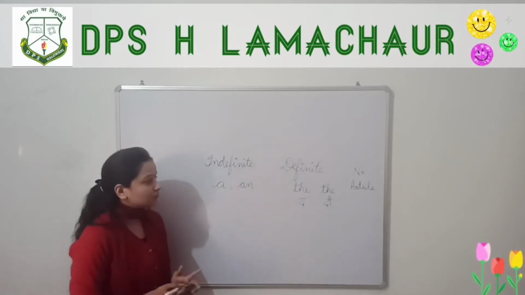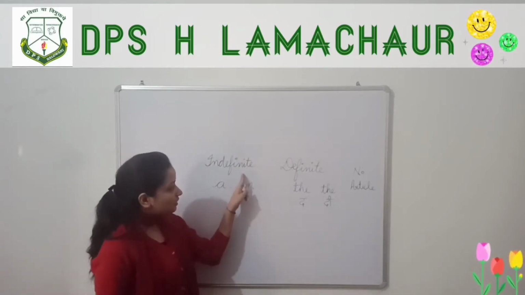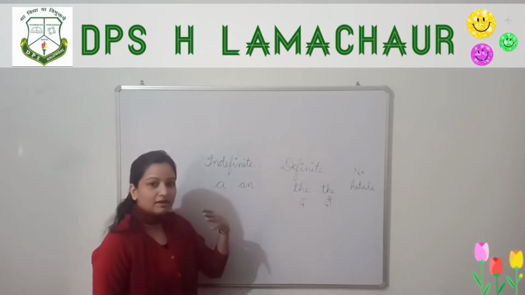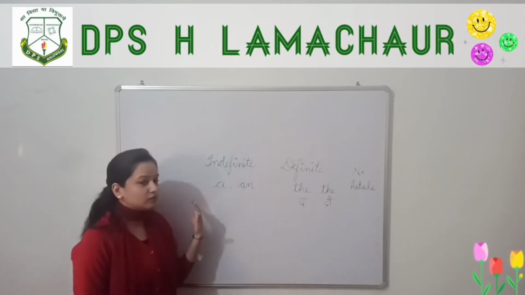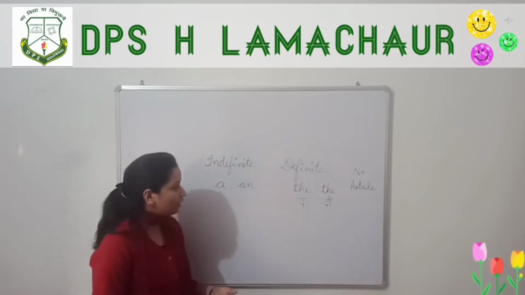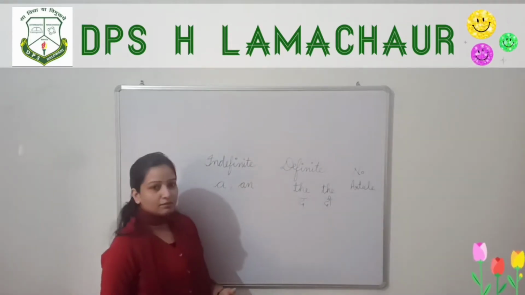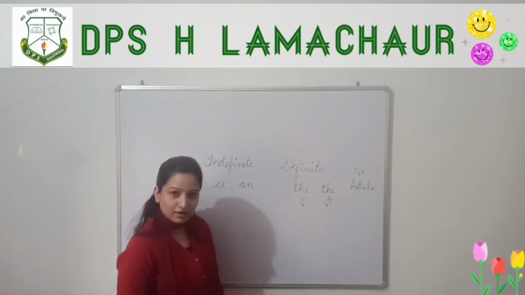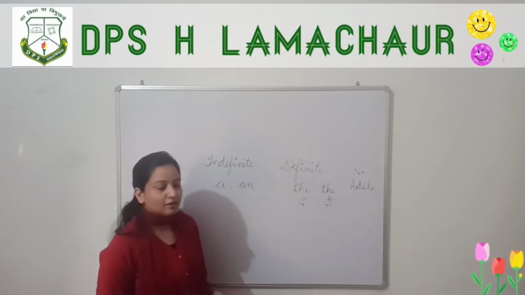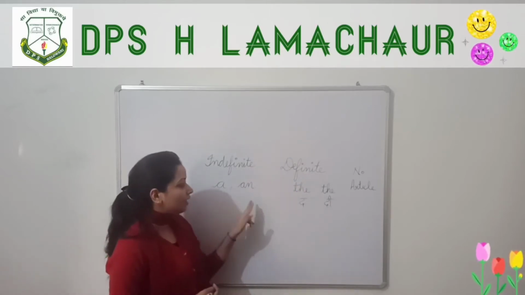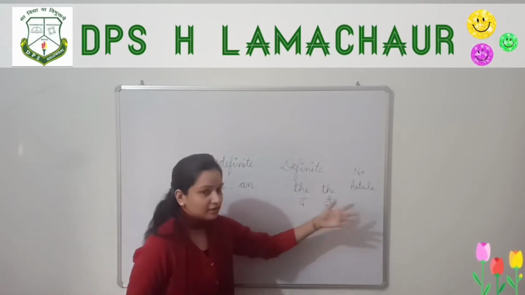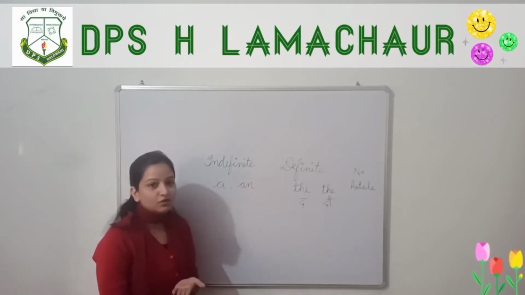So we have two types of articles, indefinite and definite. And if I ask in how many variations articles are there, we can say 3 variations: a, the and no article. If it comes how many types of articles are there, then you will write 2 types of articles, indefinite and definite articles. If we ask for variations, then there are 3 variations. We use a and the and somewhere we use no article, means we don't use any article.